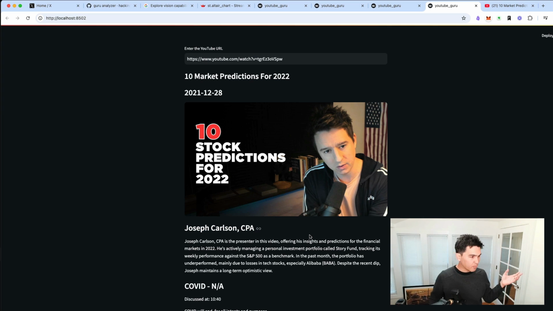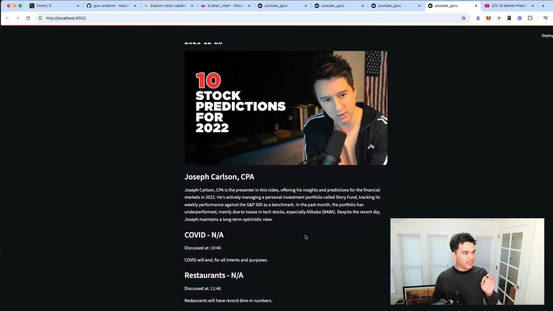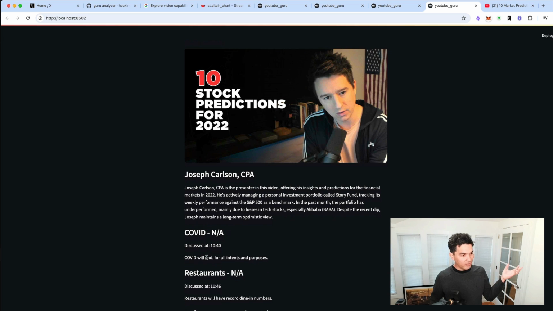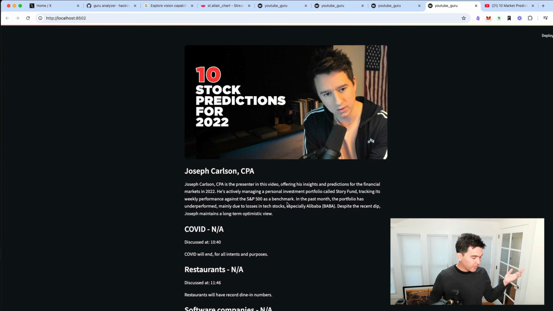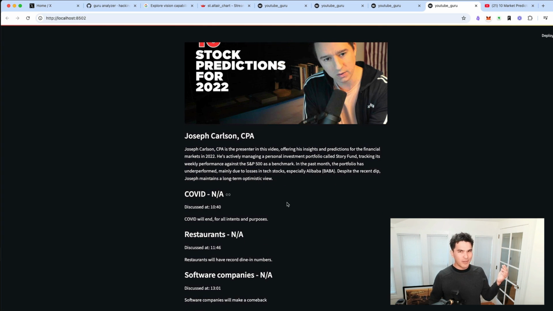He just manages his personal investments, kind of like myself, called the Story Fund, and tracks its performance against the S&P 500. And he made a bunch of predictions. Now, this one, he made a lot of predictions that aren't just about individual stocks. He made predictions about COVID. He said COVID's going to end in 2022 for all intents and purposes. Restaurants will have record dine-in numbers. Software companies will make a big comeback. That one was actually quite bad, I think, because there was a huge decline in tech stocks.